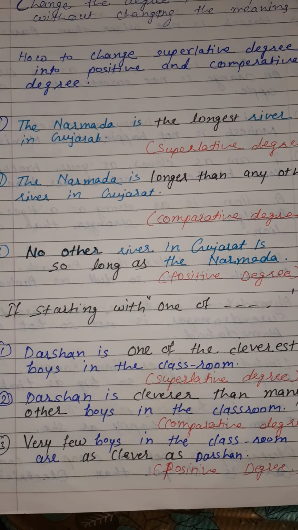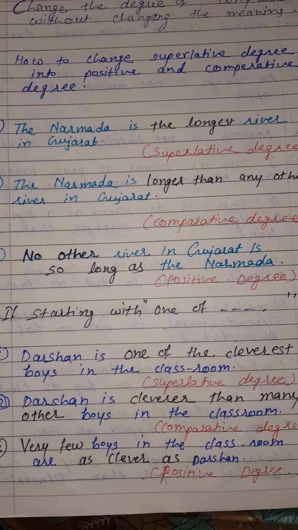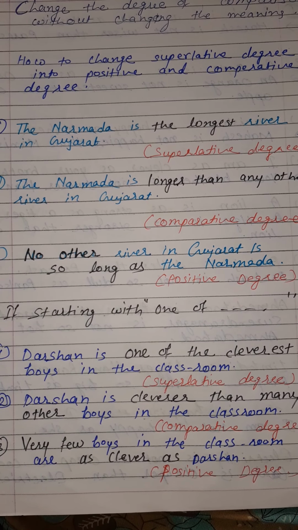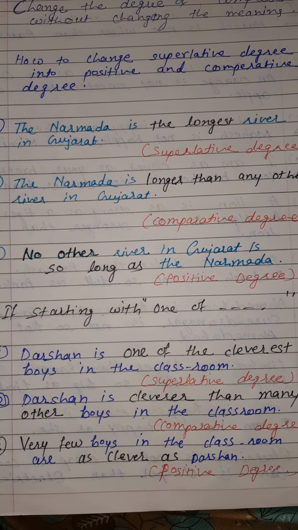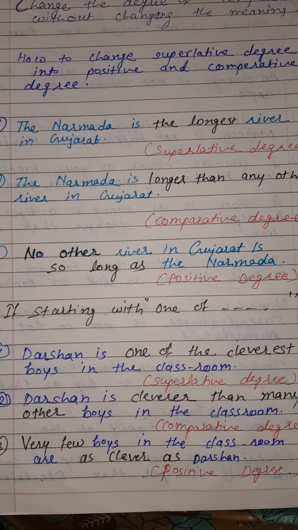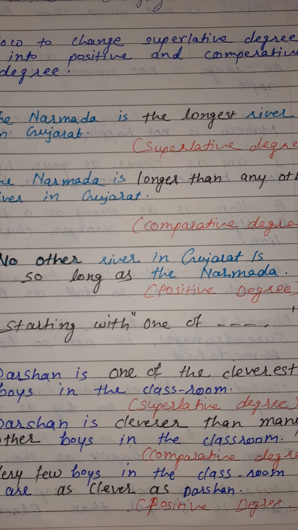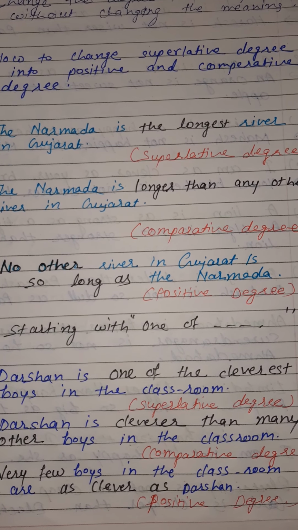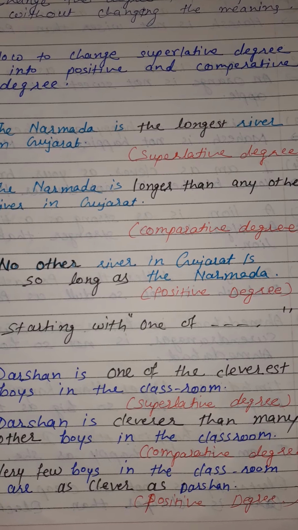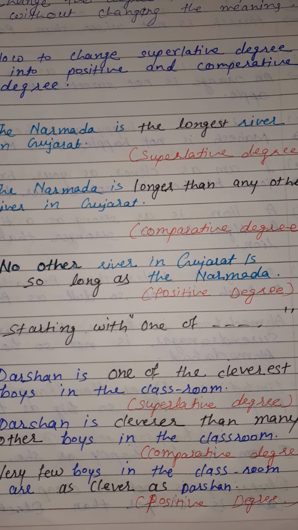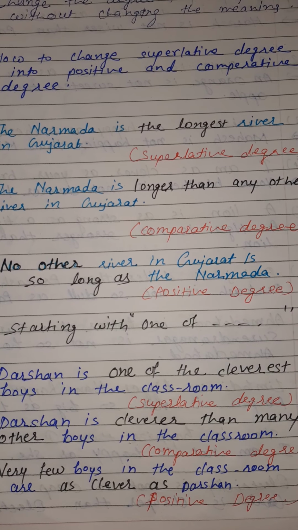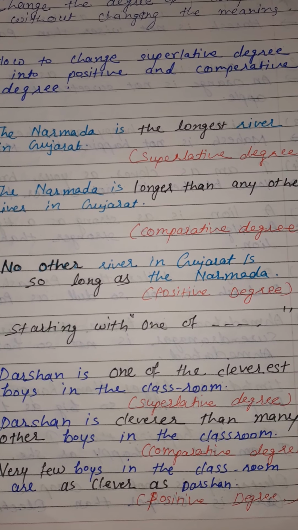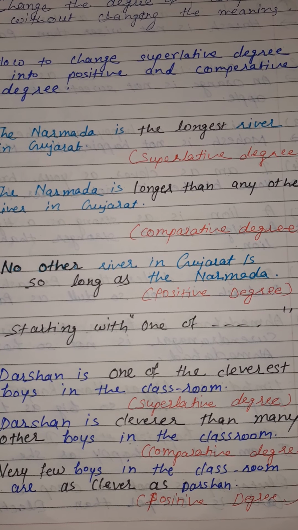In superlative degree, when we compare one person, thing or place to other persons, things or places, we use the article 'the' and 'est' with the adjective. If the adjective has two or three syllables, we use 'the most'.